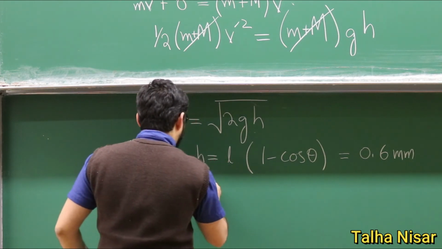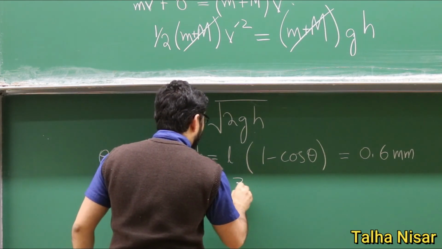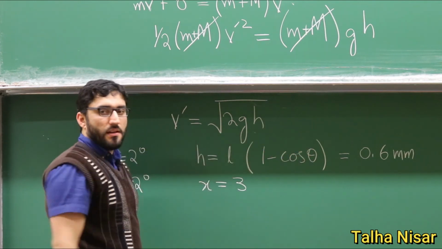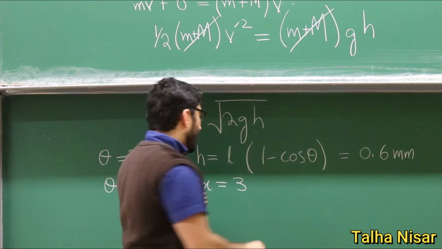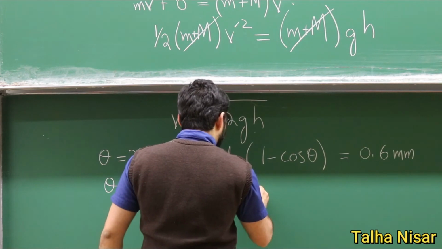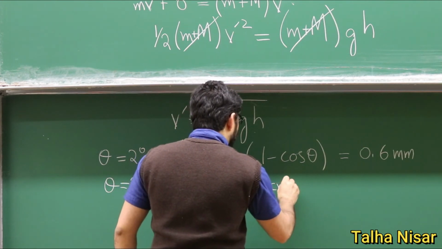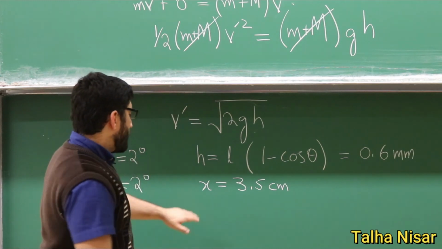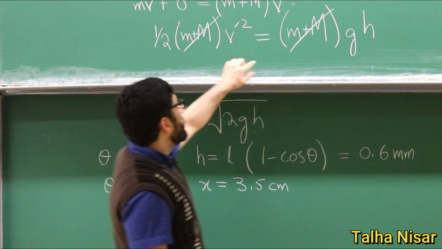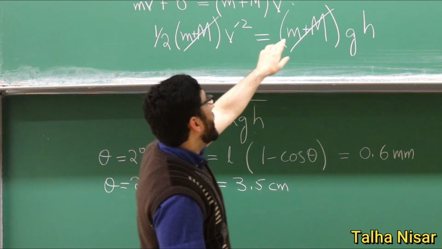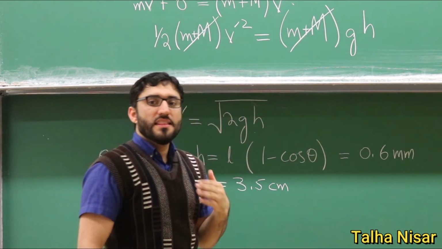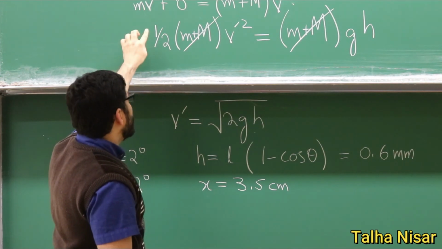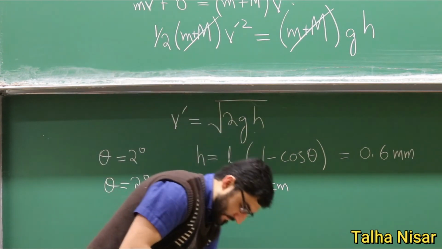So if the angle that it makes with its original position is 2 degrees, we will get 3.5 centimeter. And 3.5 centimeter we can easily measure. So for that we have to measure the x. If we know the x, we can easily calculate the speed of the bullet.